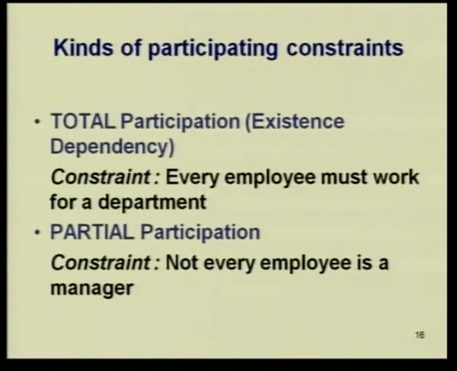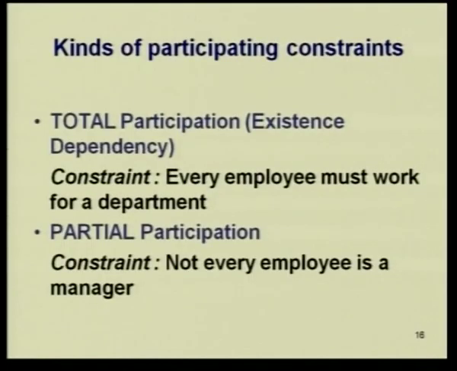So, there are a number of types of participation constraints. One is total participation, which is the existence dependency. Every employee must work for a department, that is, the employee cannot exist without working for a department. So, that is called the existence constraint, or it is also called total participation. Then you have something called partial participation. The constraint says that not every employee is a manager. There are some employees that are managers, but not every employee is a manager. This is called partial participation.